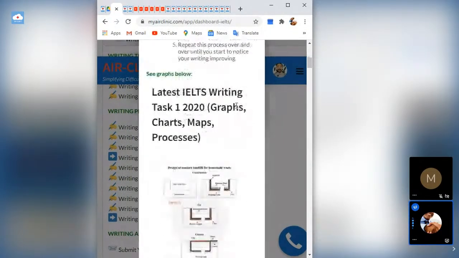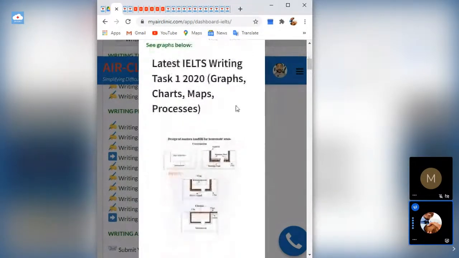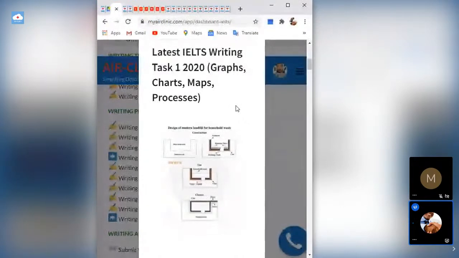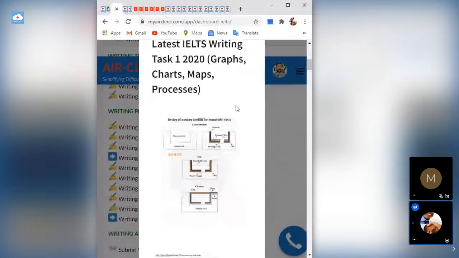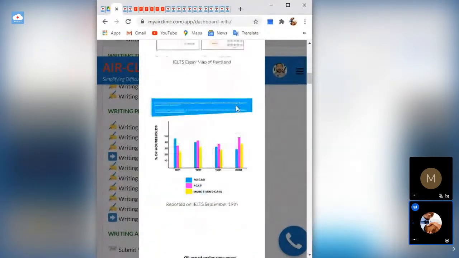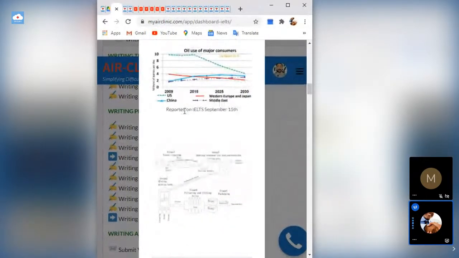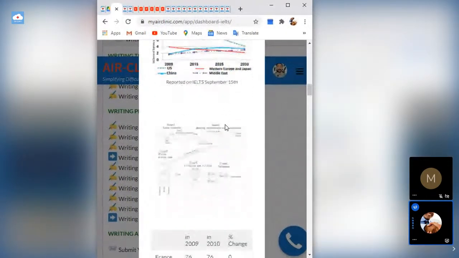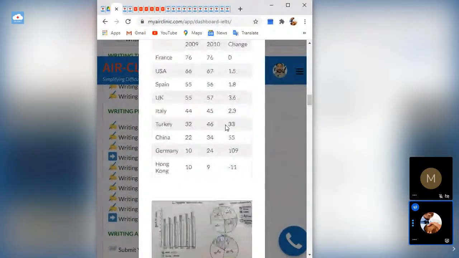Under this list, you will find lists from 2020. A lot of questions: there are graphs, charts, maps, processes. You'll see examples to work with. They are real past questions that were solved, and we'll even give you the date. This was reported on September 15th of 2020. This one is a table.